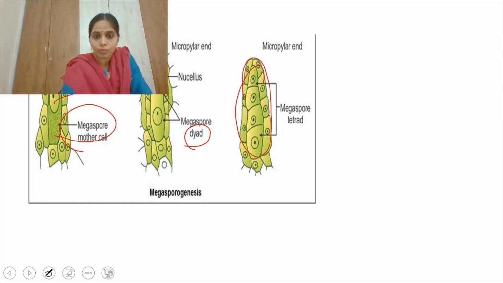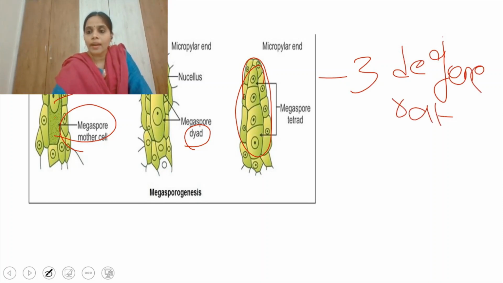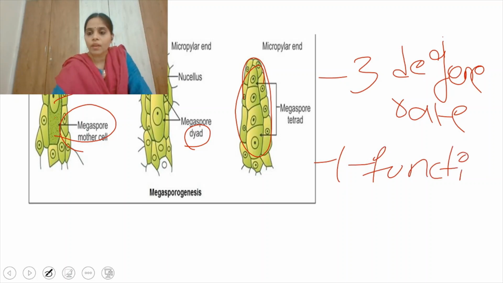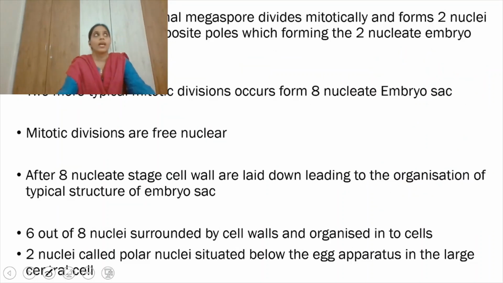give rise to 4 megaspores, and of these 3 will degenerate and 1 will become functional. One will become the functional megaspore, right? This is known as megasporogenesis. The process of formation of megaspores from the megaspore mother cell is termed as megasporogenesis, right?